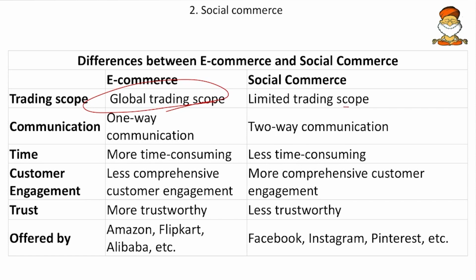But here, the limited trading scope. So friends, here limited because the market is not so matured now. So if it matures, it will be as equal as the e-commerce. And then the communication. Here one-way communication and here two-way communication.